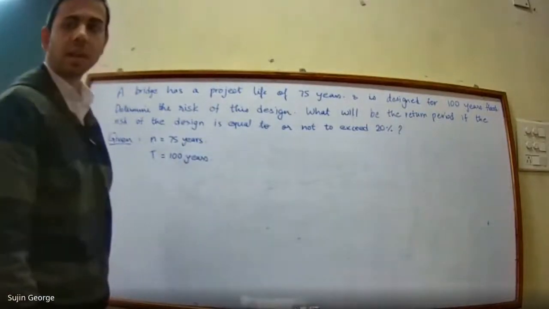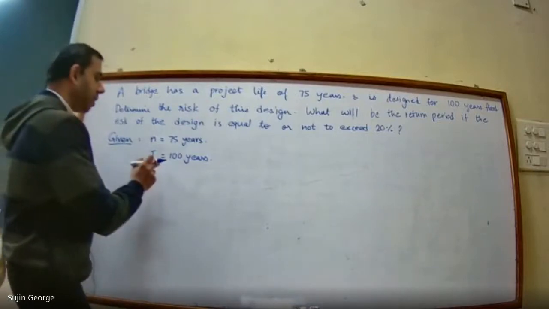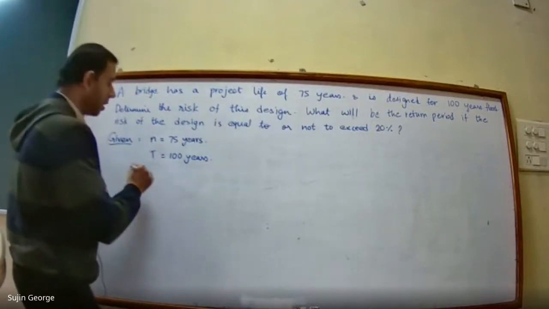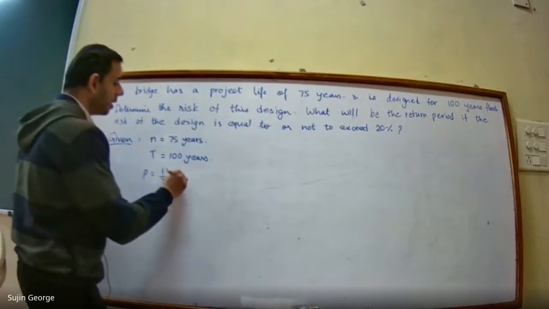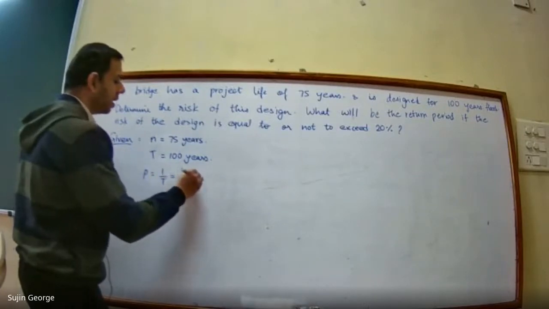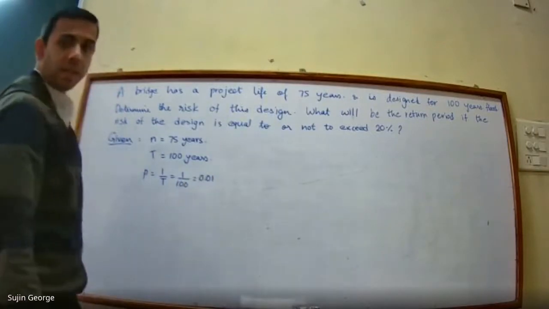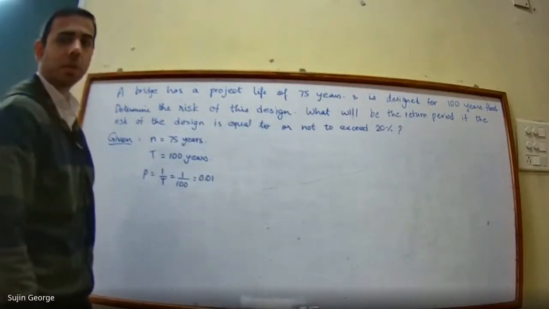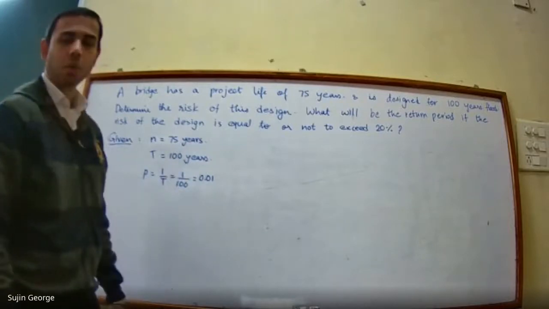When T is given, you can find the value of P. P will be 1 by T, that is 1 by 100, which is 0.01. So P is equal to 0.01.